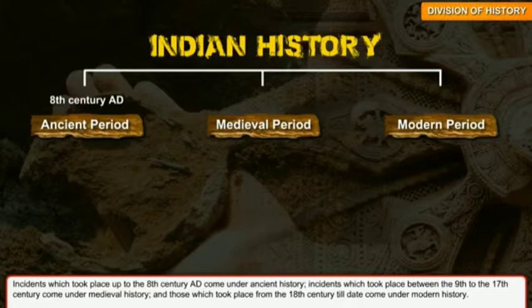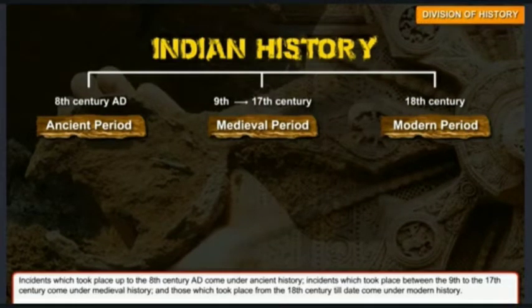Incidents which took place up to the 8th century AD come under ancient history. Incidents which took place between the 9th to the 17th century come under medieval history, and those which took place from the 18th century till date come under modern history.